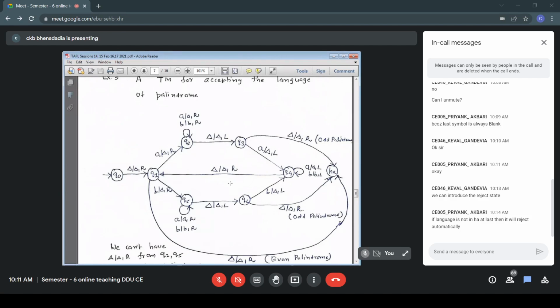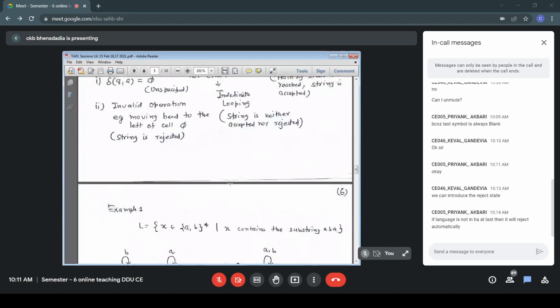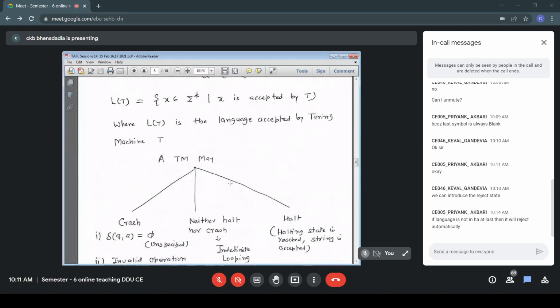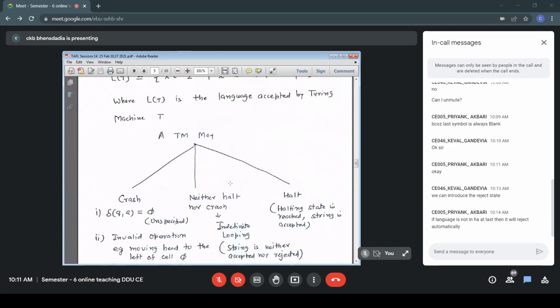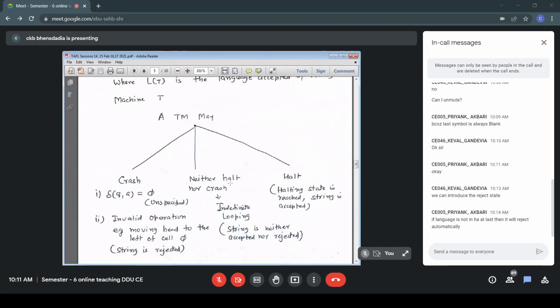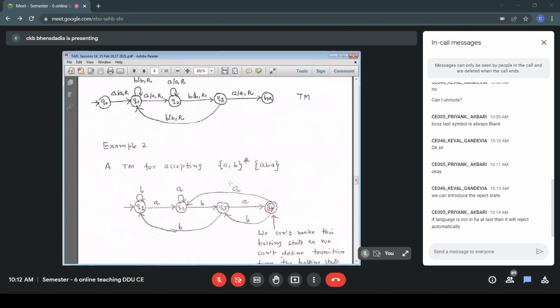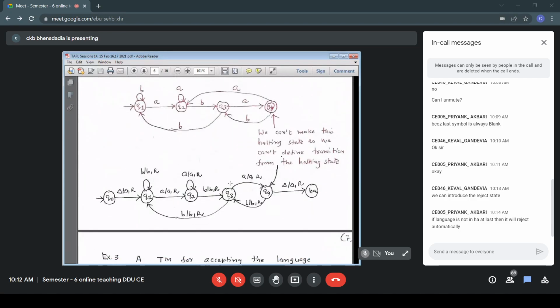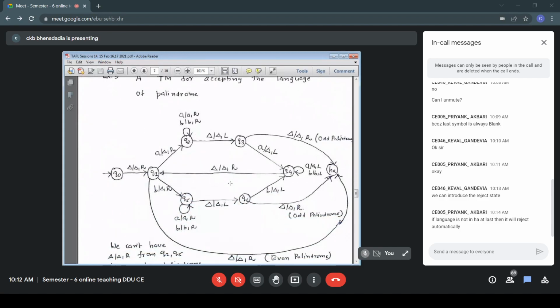That is what Priyank is saying. Delta of Q equal to undefined, that is unspecified, and the conclusion is the string is rejected. So there's no compulsion to have the HR state as an explicit state. If that is our choice, we can put it; otherwise, explicitly it is not required. That is how we handle the third case, input is non-palindrome.